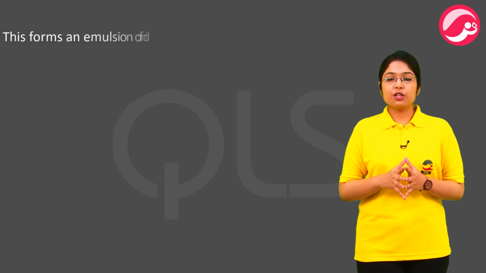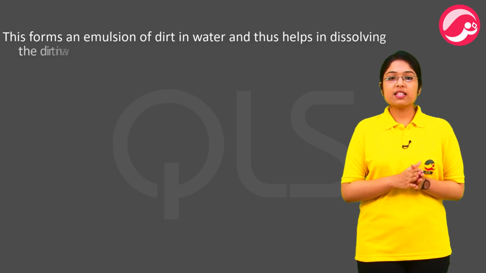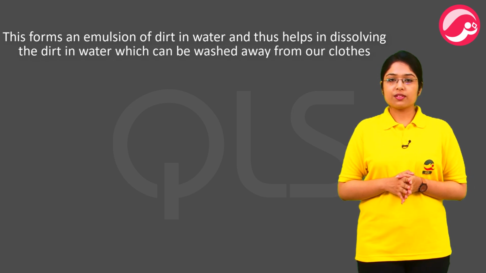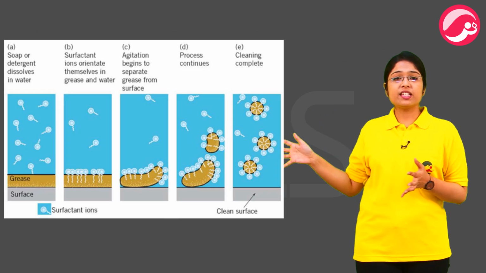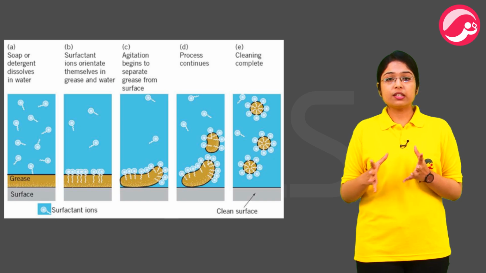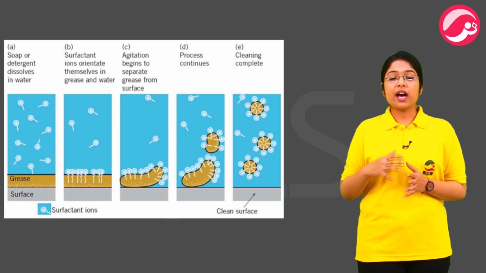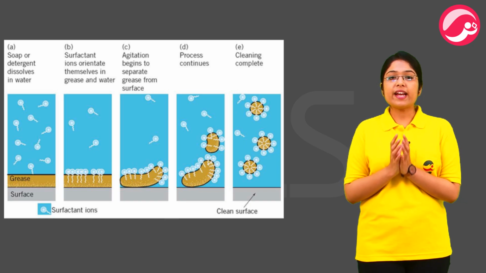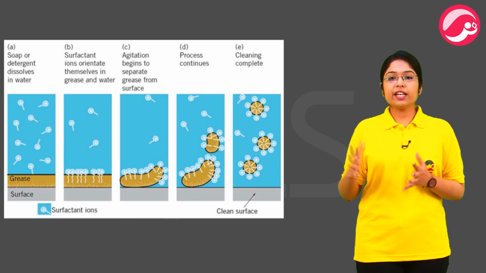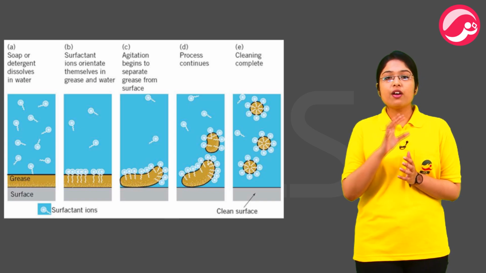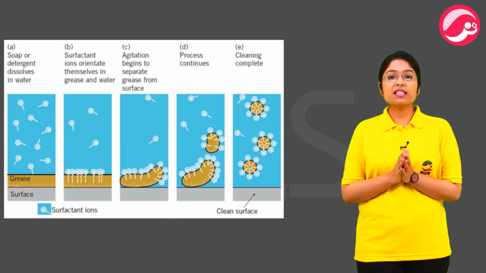This forms an emulsion of dirt in water and thus helps in dissolving the dirt in water, which can be washed away from our clothes. So here you can see there are many molecules of soap, and on coming in contact with the dirt, or we can say the oil, the hydrocarbon tails interact with the dirt and start trapping it inside a micelle. The ionic end, the sodium or potassium ions, interacts with water and forms a round molecule known as a micelle.